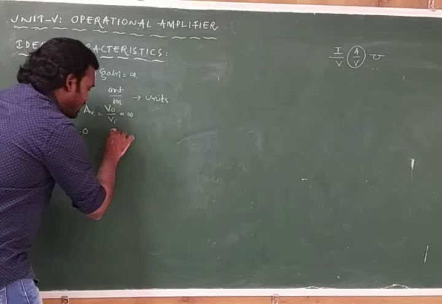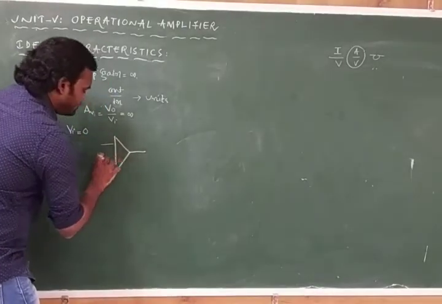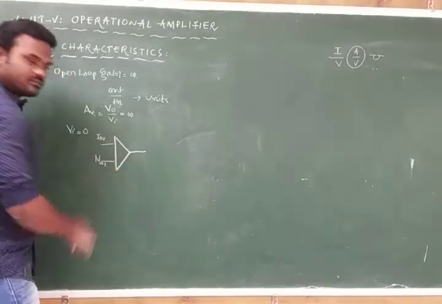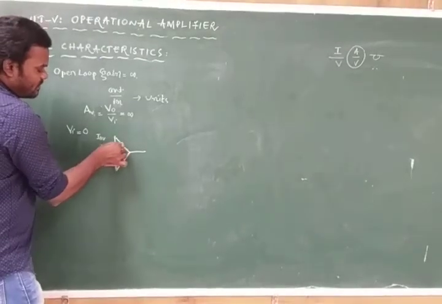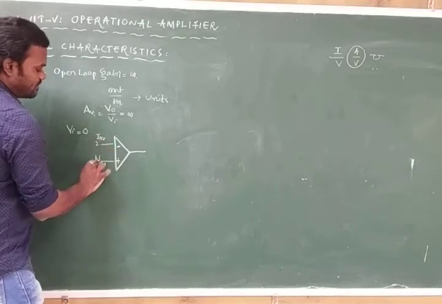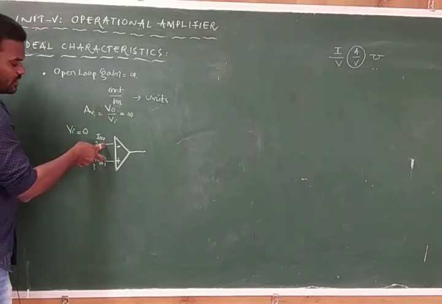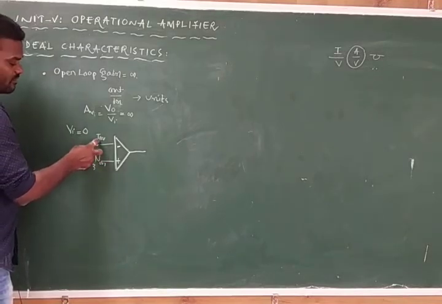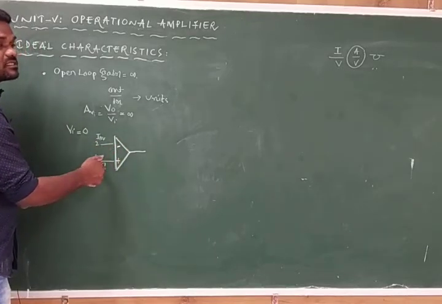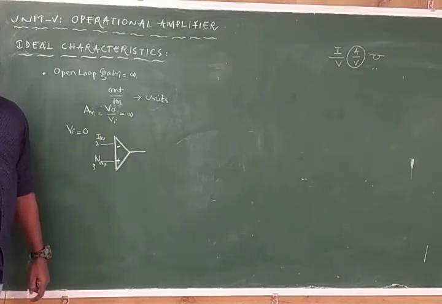We know that the operational amplifier has two inputs. What are the two inputs? The inverting terminal input and the non-inverting terminal input. The inverting terminal is denoted with minus and the non-inverting with plus; the terminal numbers are 2 and 3. Now we are applying two inputs at a time, Vin1 and Vin2. But which input does it accept? It accepts the difference between the two input signals.